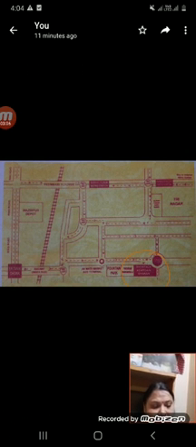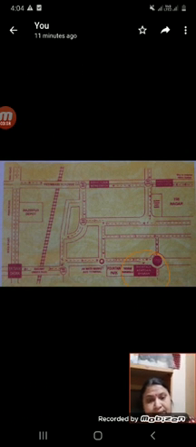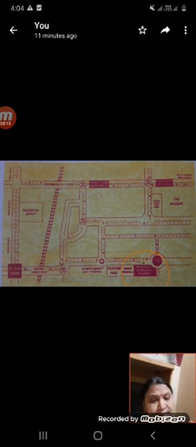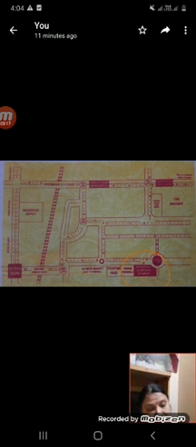Now children, next is what? Sketch. What is a sketch? You know, a sketch is a rough drawing of a place. It gives us rough information. That is, it is based on memory or observation and gives some important landmarks.